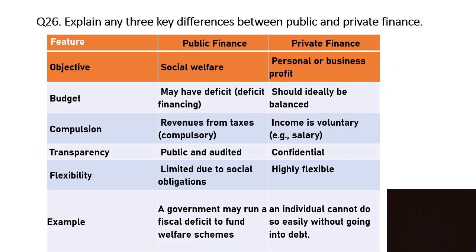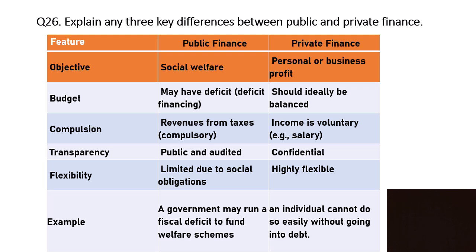Explain any three key differences between public and private finance. This is a repetition of the question, but tabular form writing gives a good impression to the evaluator. The first feature is objective. Public finance is for social welfare, private finance is for personal or business profit. Budget may have a deficit or deficit financing. In the case of private finance, it should ideally be balanced.